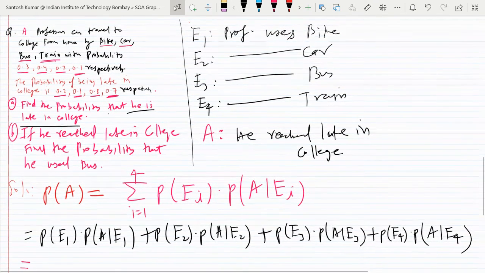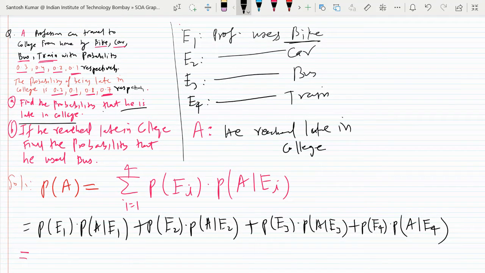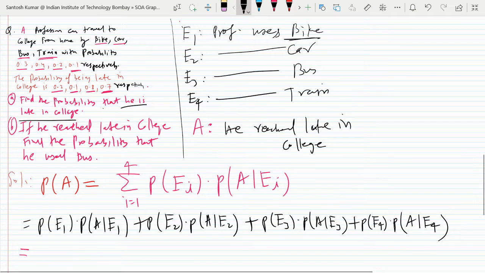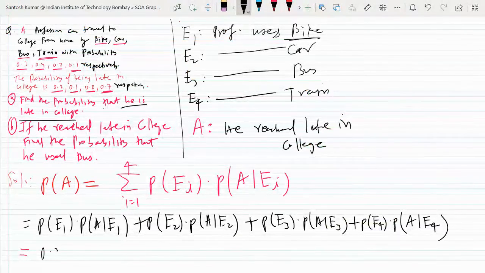So the meaning of E1 is here. E1 is the professor uses bike. So what is the chance that they will use bike? What is given? 0.3. Yes, so it is 0.3.